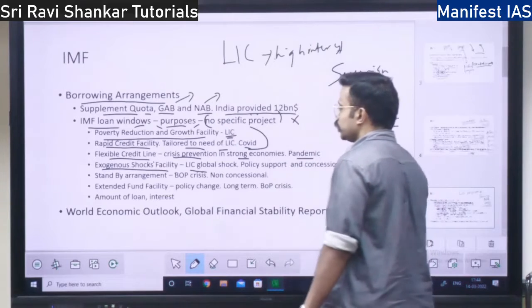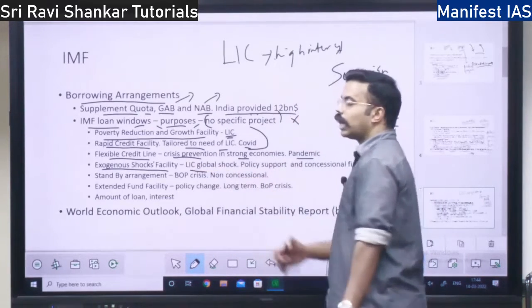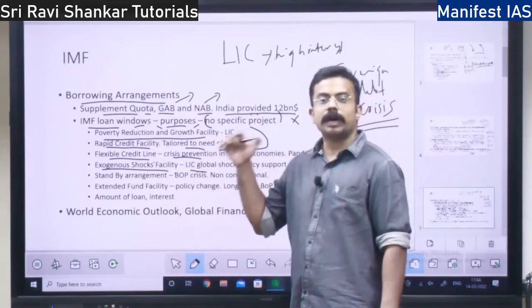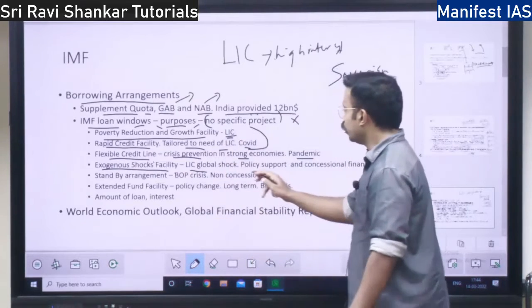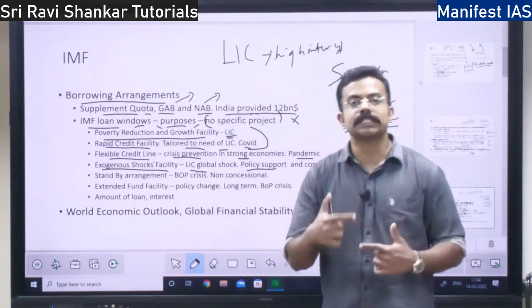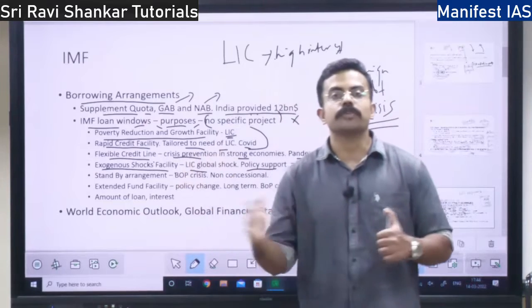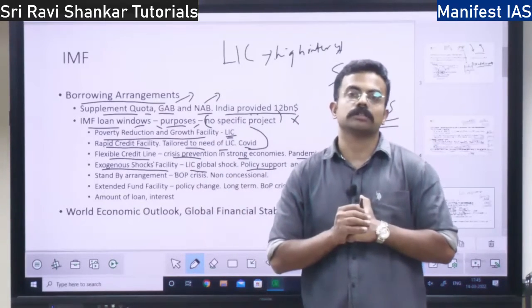Under this exogenous shock facility, the IMF gives money, but not only money, they also give policy support. They prescribe the policy: how you should cushion the shock, how you should get out of the shock.